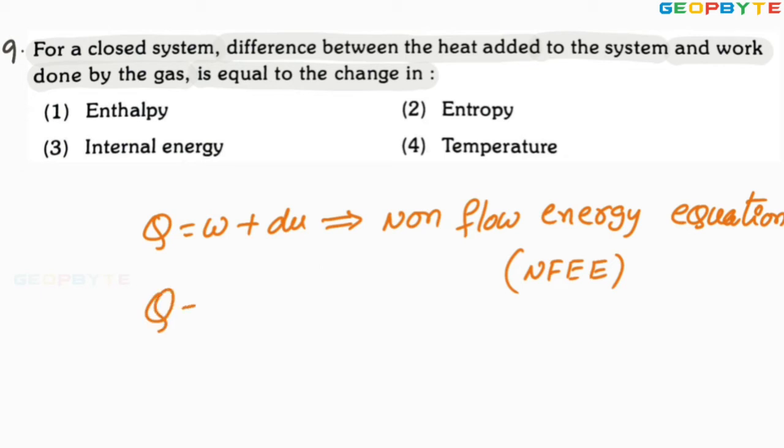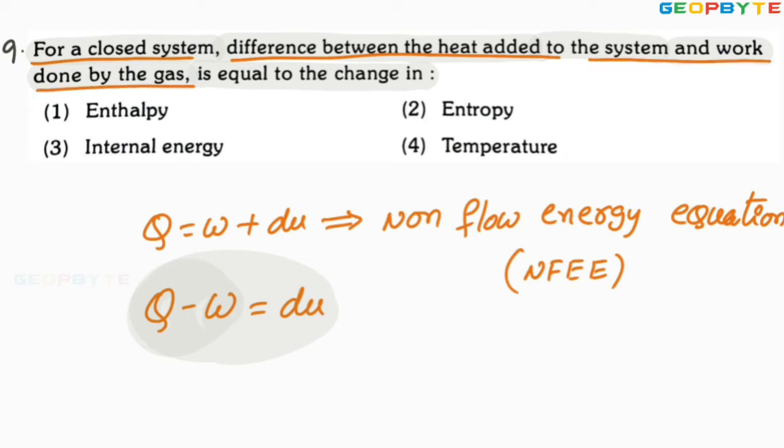From this I can say that Q minus W equal to dU. The difference between the heat and work is equal to change in internal energy. Now the answer: once again let me read the problem. For a closed system, the difference between the heat added to the system and work done by the gas is equal to change in internal energy. Therefore, the third option is absolutely correct. I hope you got my point.